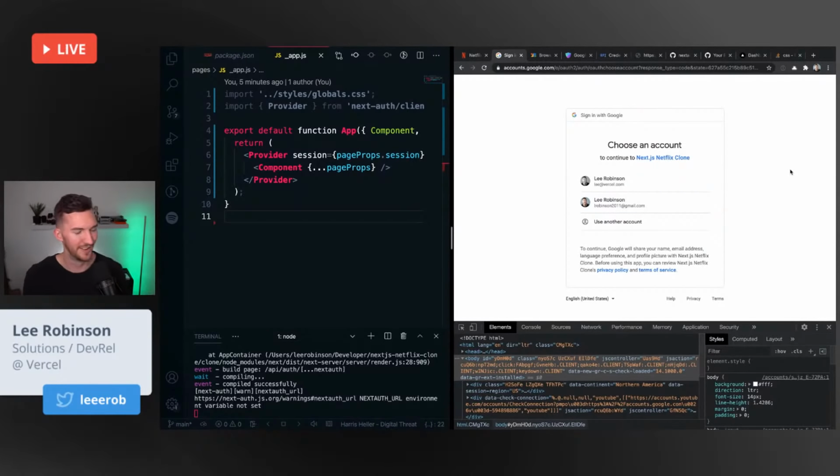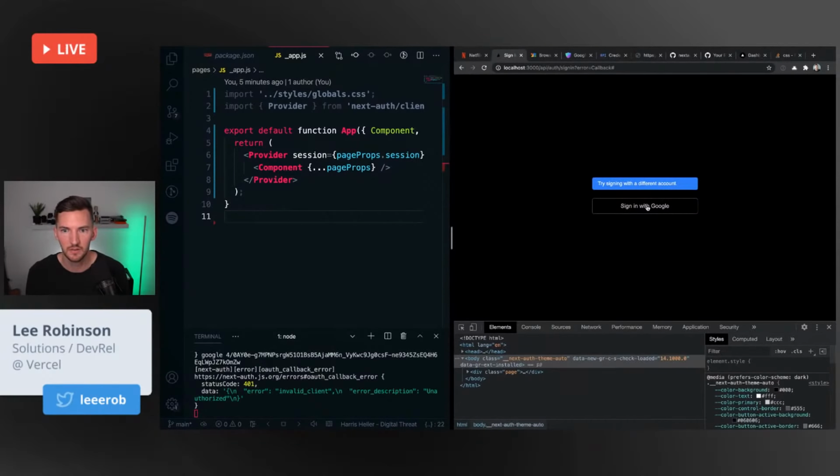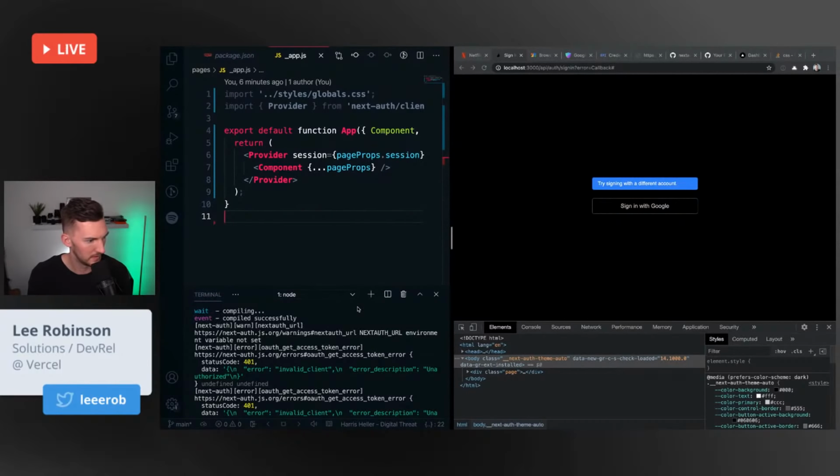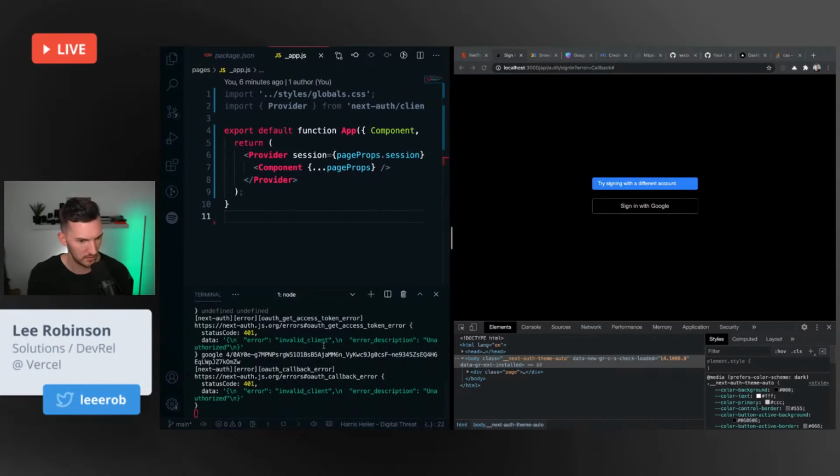Yeah! Woo! It looks like that works. Let's log in with my account. And what do we got here? Invalid. Try signing in with a different account. Invalid client. Unauthorized. Did I copy something wrong?